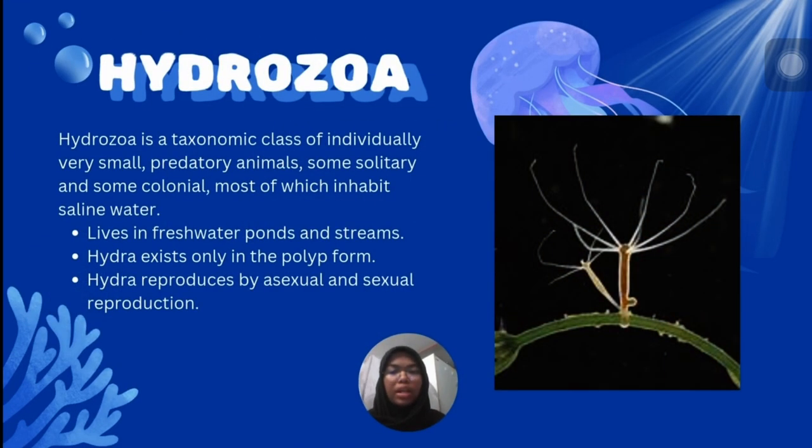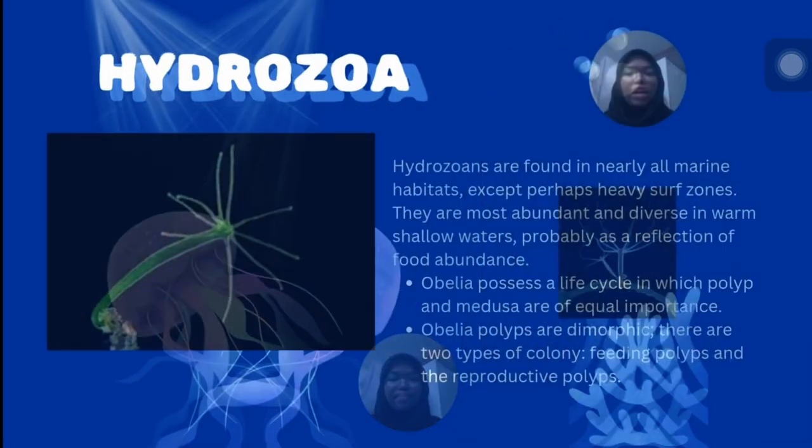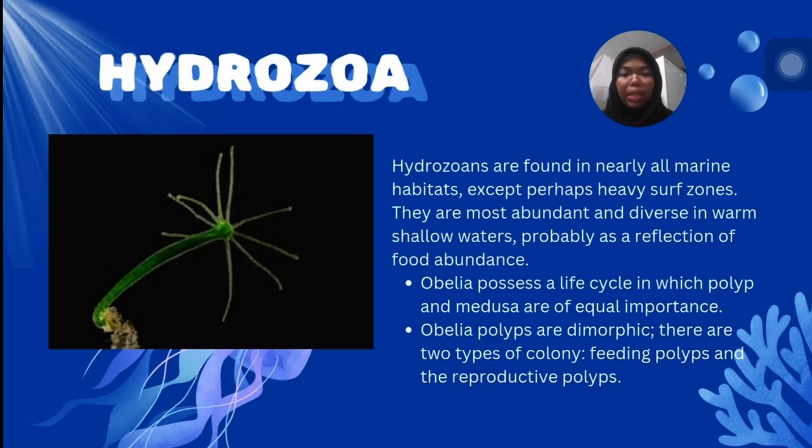The first one we are going to learn about is Hydrozoa. Hydrozoa is a taxonomic class of very small predatory animals, some solitary and some colonial, most of which inhabit saline water. Hydrozoa also live in freshwater, like ponds and streams. Hydra exists only in the polyp form, and Hydra reproduce by asexual and sexual reproduction. Hydrozoans are found in nearly all marine habitats, except perhaps the heavy surf zone. They are most abundant and diverse in warm shallow water, probably as a reflection of food abundance.